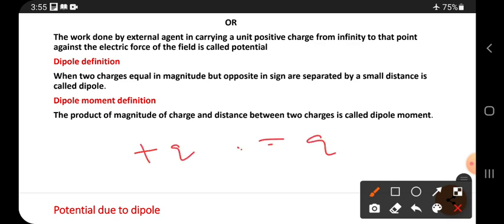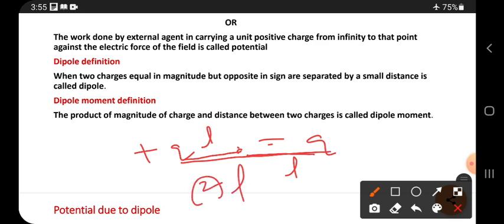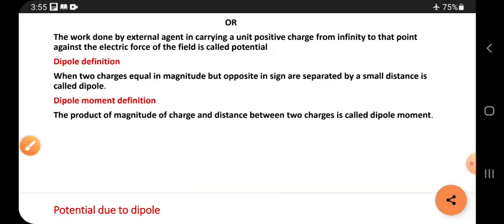Or for example, with a positive charge and a negative charge, from the center to here the distance is l, and from the center to here the distance is l. Then from here to here the distance is 2l. So like this we write. The 2 comes because it is the distance between the two charges. And l means the distance from a charge to the center, from the plus charge to the center or the minus charge to the center.